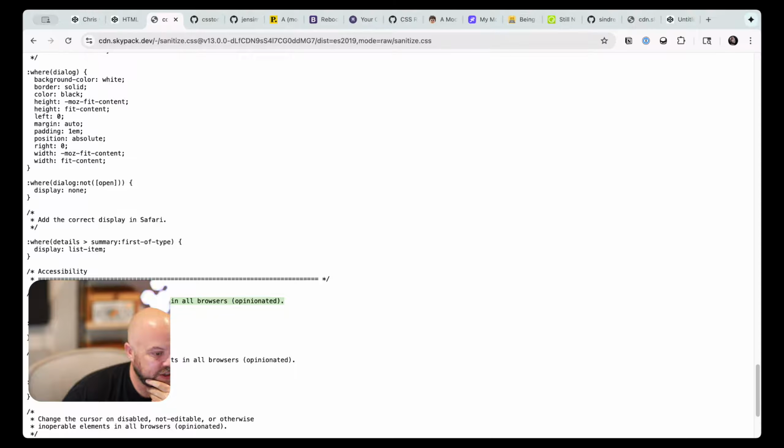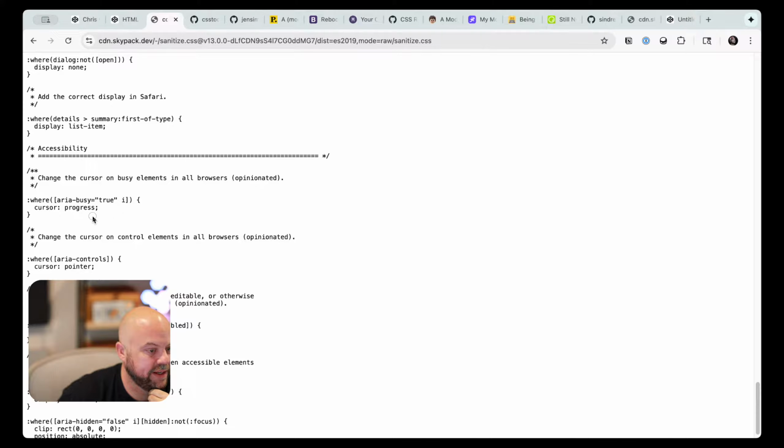Changing the cursor when we use aria-busy true on anything. That I kind of like. That's like an accessibility thing that I would probably forget to do, which is nice, but I don't know that I've ever put aria-busy. I don't know if I've ever used it in my life. So for my input, I wouldn't, because I don't know enough about aria-busy to do it. I'm really torn on that one. It seems like a good idea, but for my own reset, I don't think I would.